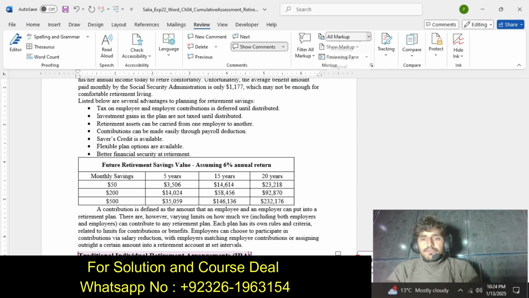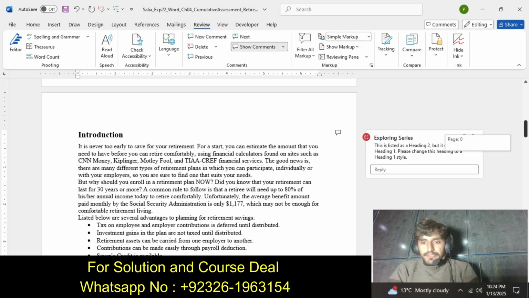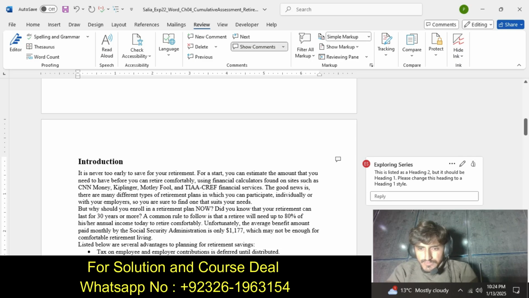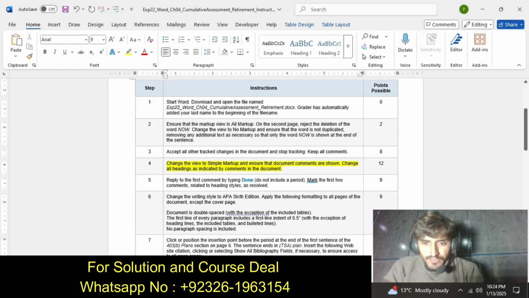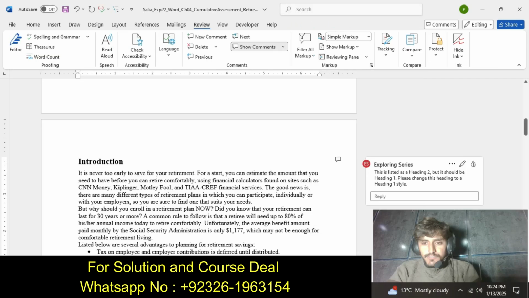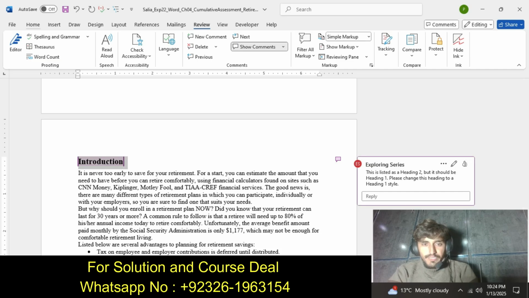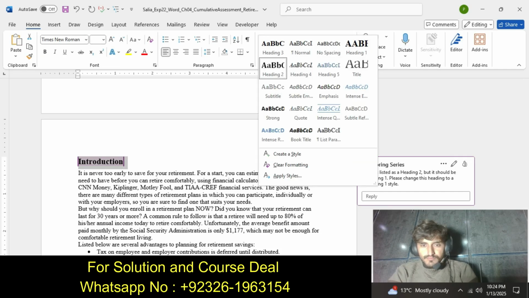So we change this to simple markup and see here, this is listed as heading 2 but should be heading 1. So he says follow the comments and change the headings. So we change this to heading 1.